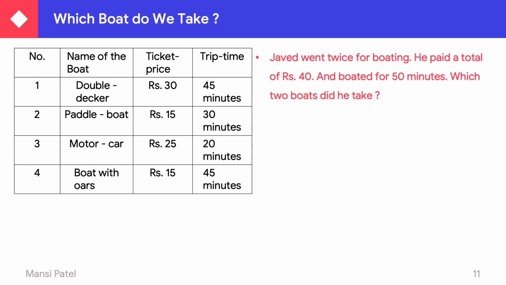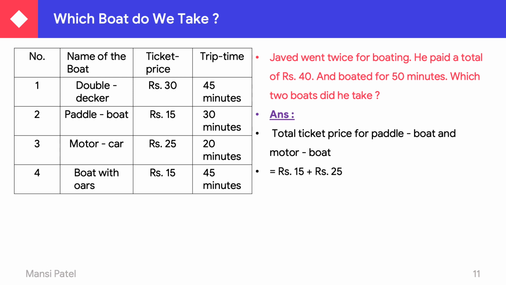So here you can see also, here also you have to find out the name of the boat. So first of all we find out which two boats. The ticket of which two boats is rupees 40. So you can see here the ticket for the pedal boat and the motor boat is rupees 40. So rupees 15 plus rupees 25 is equal to rupees 40.